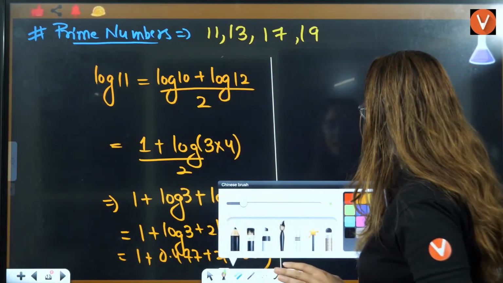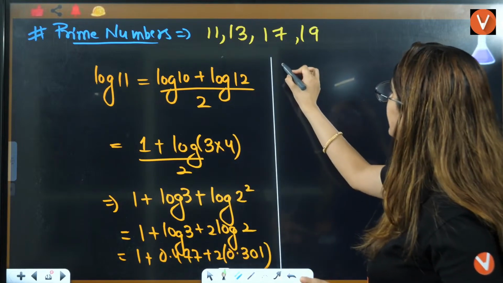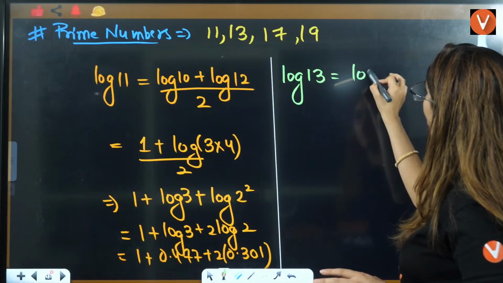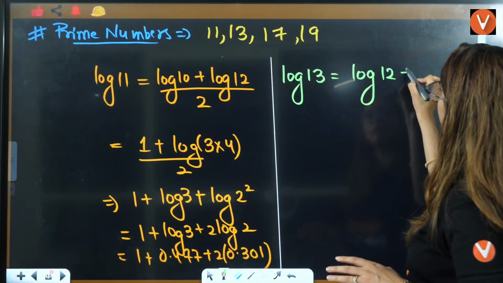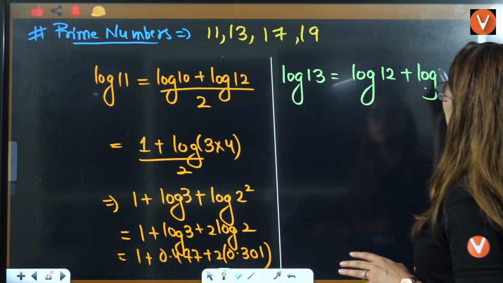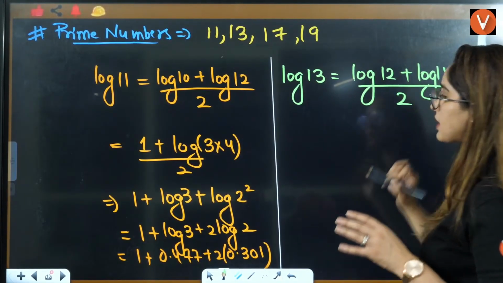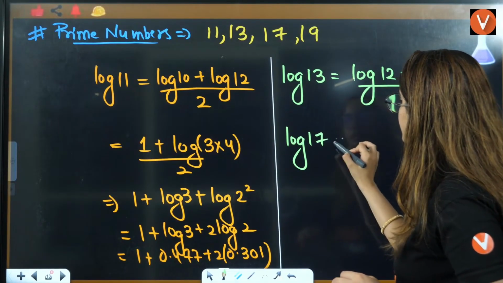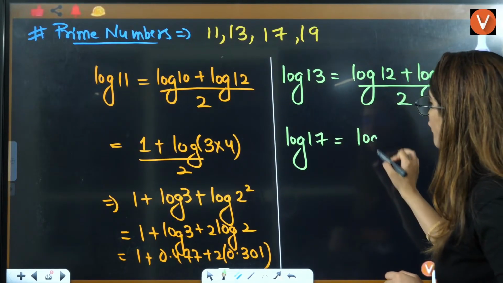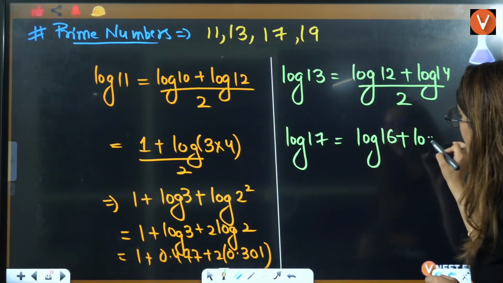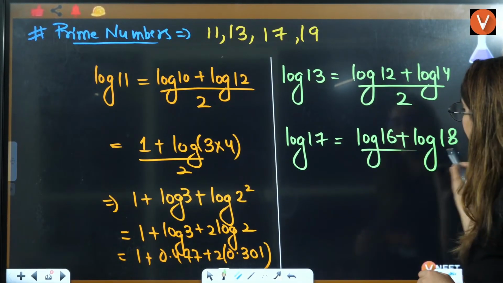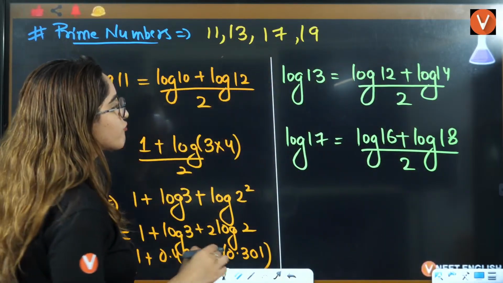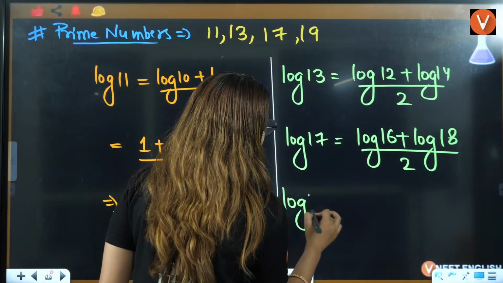Now, if they give you log of 13, let's see, log of 13 is given to you. What you will say, this is log of one number less, which is 12, and one number more, which is 14, divided by 2. That is log of 13. Similarly, log of 17 is one number less, that is log of 16, plus one number more, that is log of 18, divided by 2. Right? Again, if they ask you log of 19, anything you can calculate here, right?